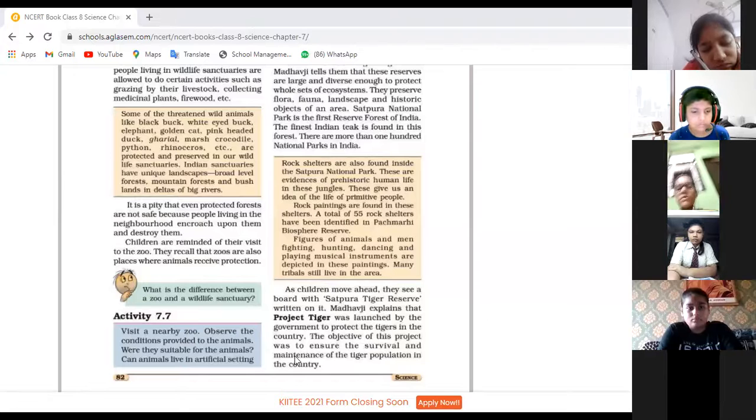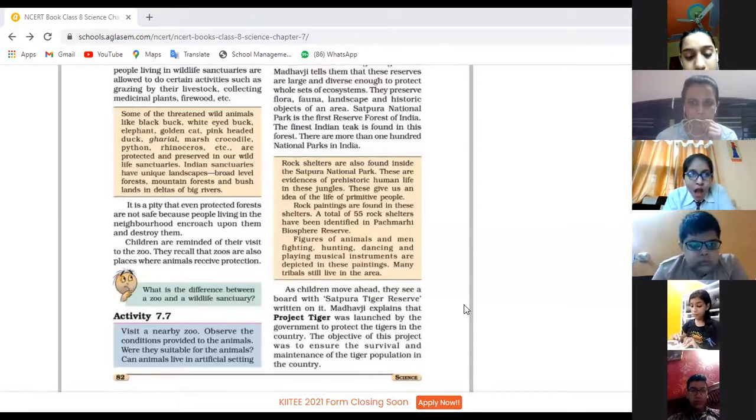Pratyaksha, you can continue reading about Project Tiger. As children move ahead, they see a board with Satpura Tiger Reserve written on it. Madhavji explained that Project Tiger was launched by the government to protect the tigers in the country. The objective of this project was to ensure the survival and maintenance of the tiger population in the country.